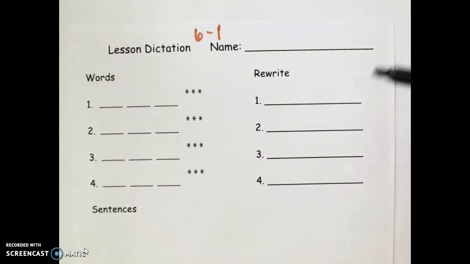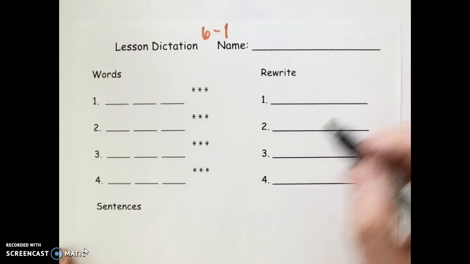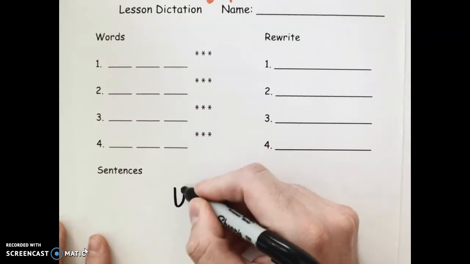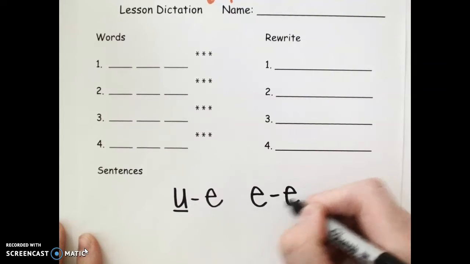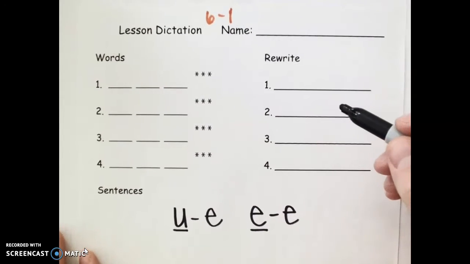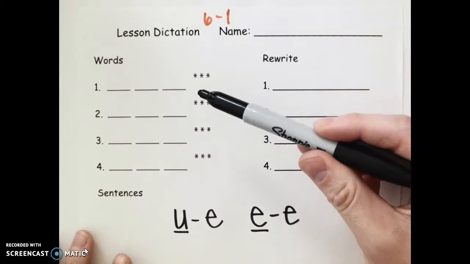Okay, follow along as I do our dictation for today. We're going to continue working on magic E words. This week we're looking at words that have U magic E and E magic E. Our first word today is cube.